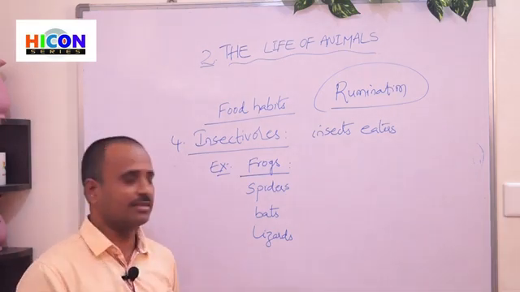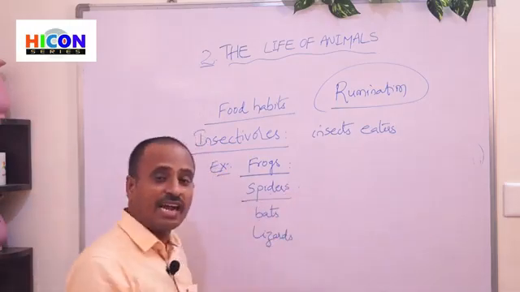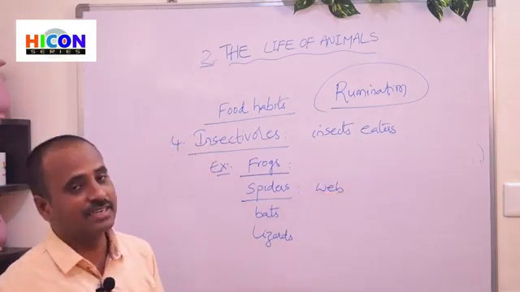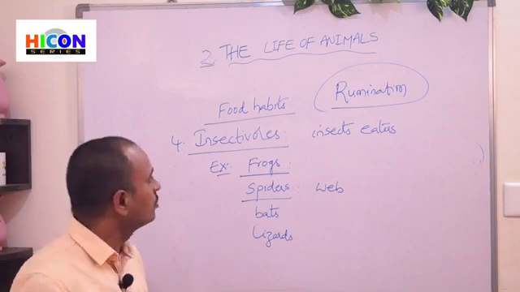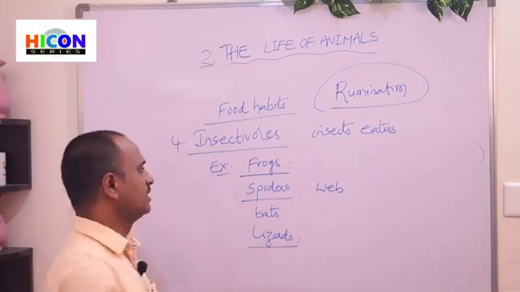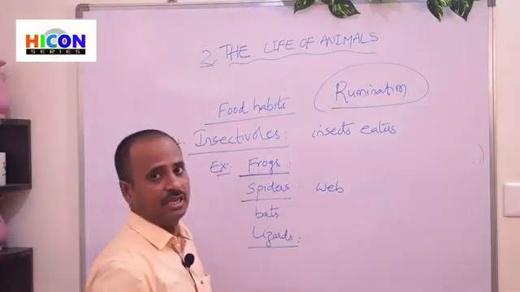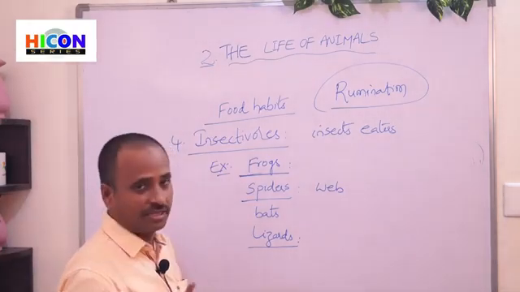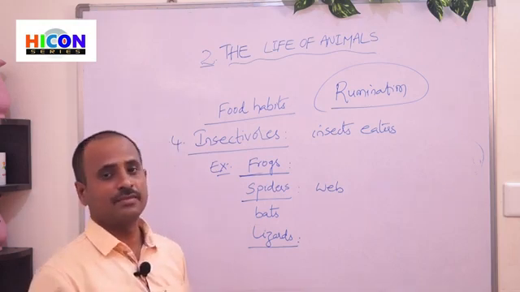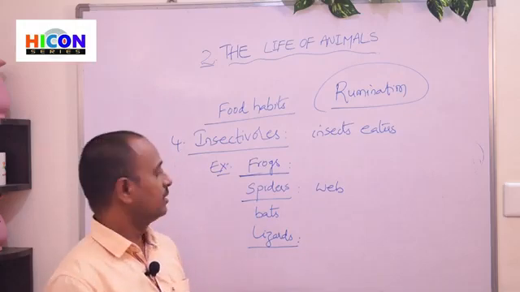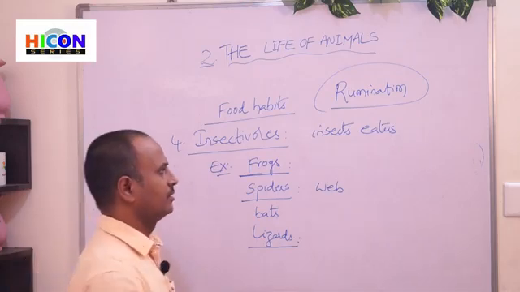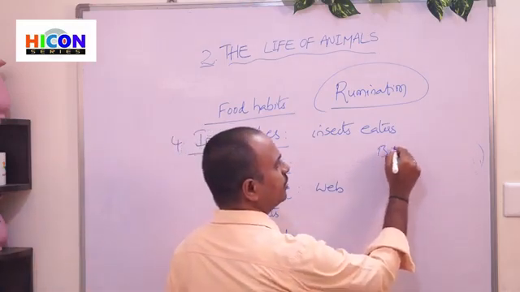And in the same way, spiders trap their insects in their webs. Bats also eat insects. In the same way, lizards also eat insects. So this is about frogs. See the picture, children, and there is a small video of how frogs eat prey. So this is about insectivorous animals, and there are some birds which eat only liquids.